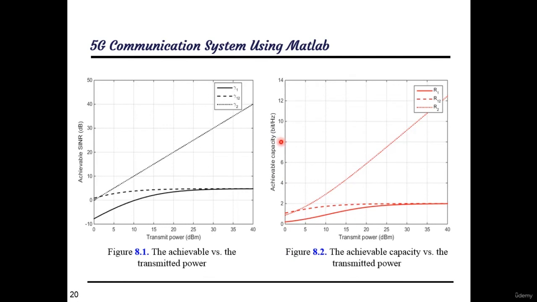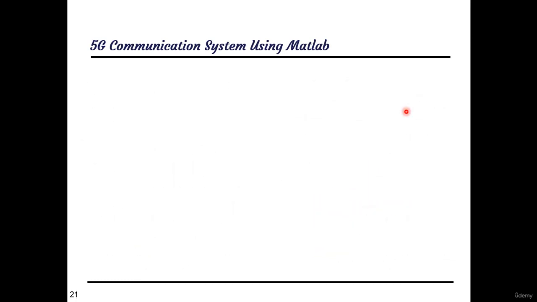Figure 8.2 shows the achievable capacity versus the transmitted power of R1, R12 and R2, where R1 is the achievable capacity of user 1, R2 is the achievable capacity of user 2, and R12 is the achievable capacity for decoding the far user signal at the near user. Also, gamma 1, gamma 2 and gamma 12, as well as R1, R2 and R12, are discussed in detail through theoretical explanation and its representation in Matlab through the course content.